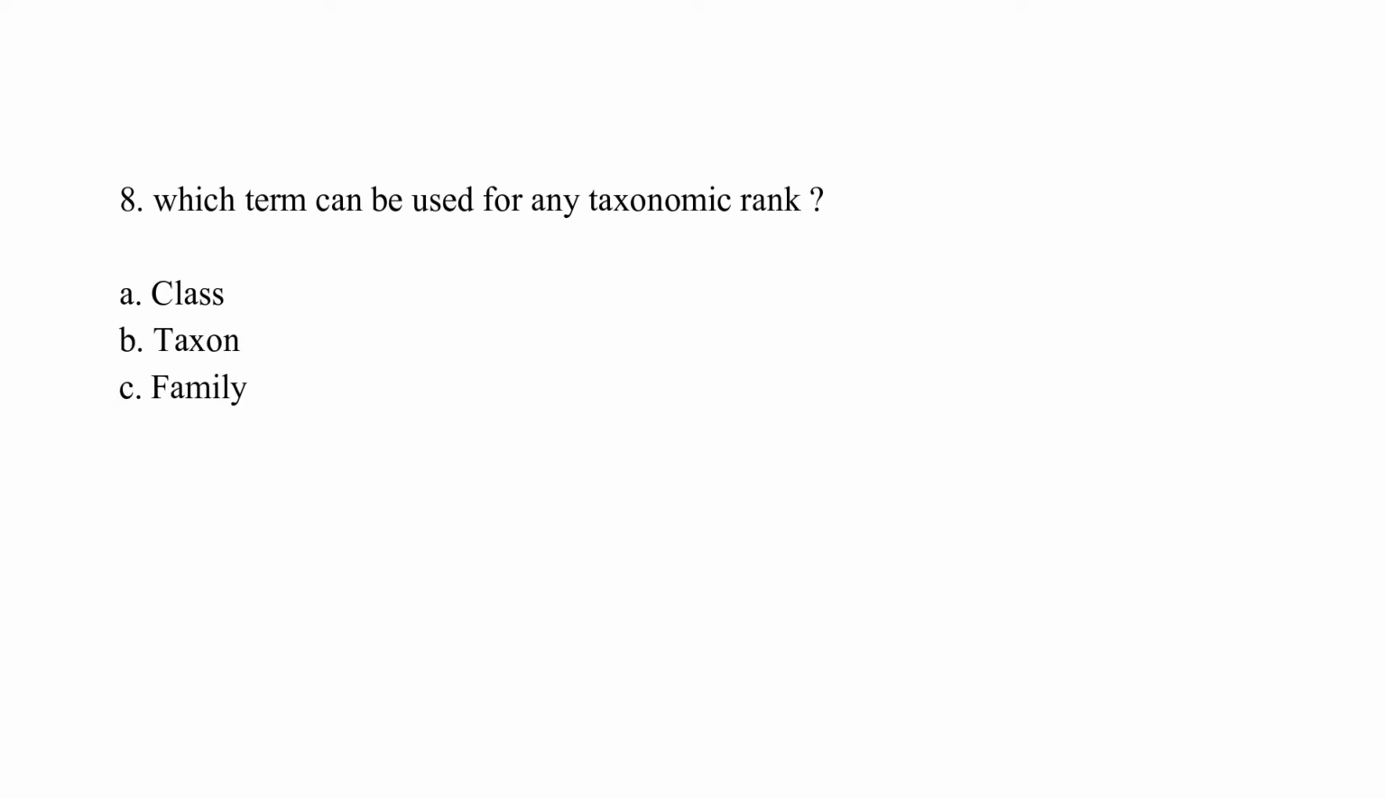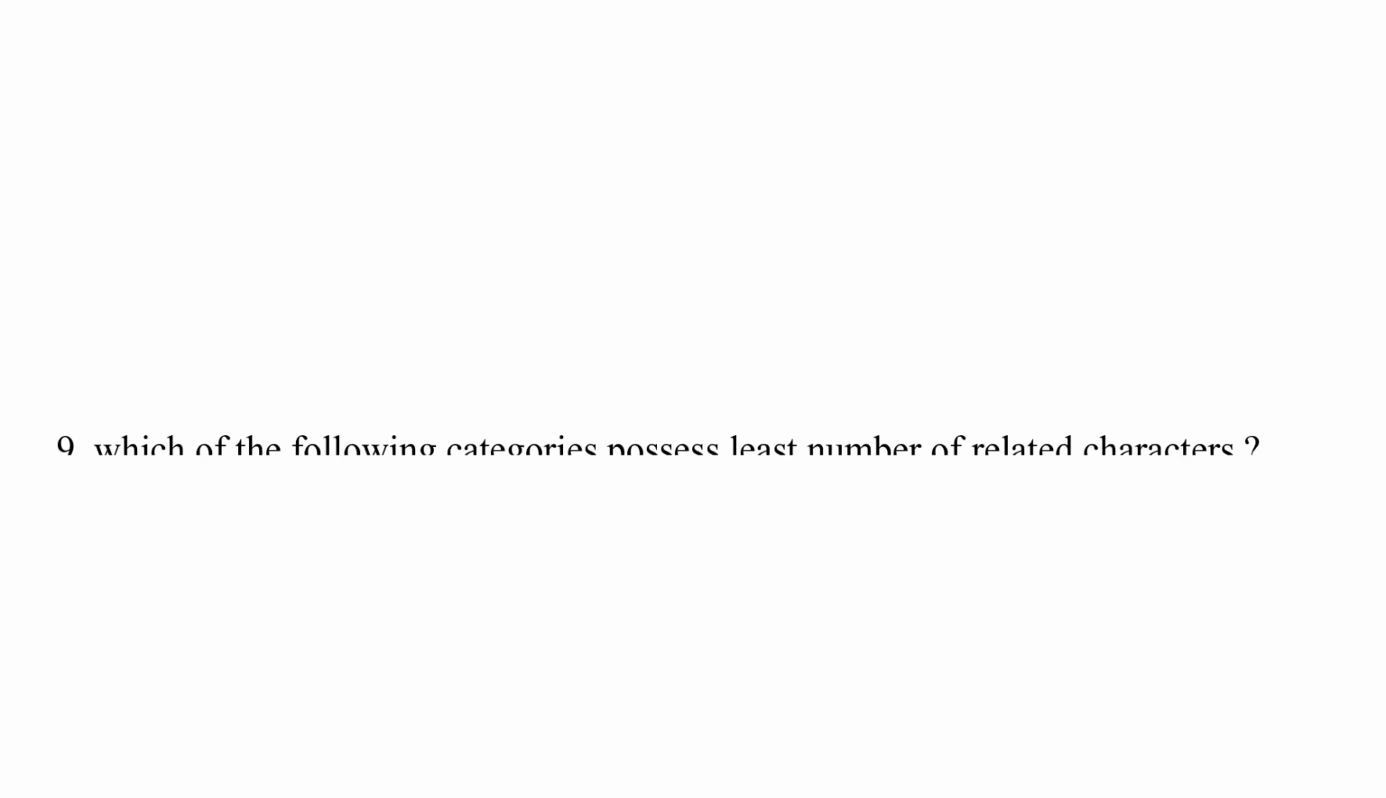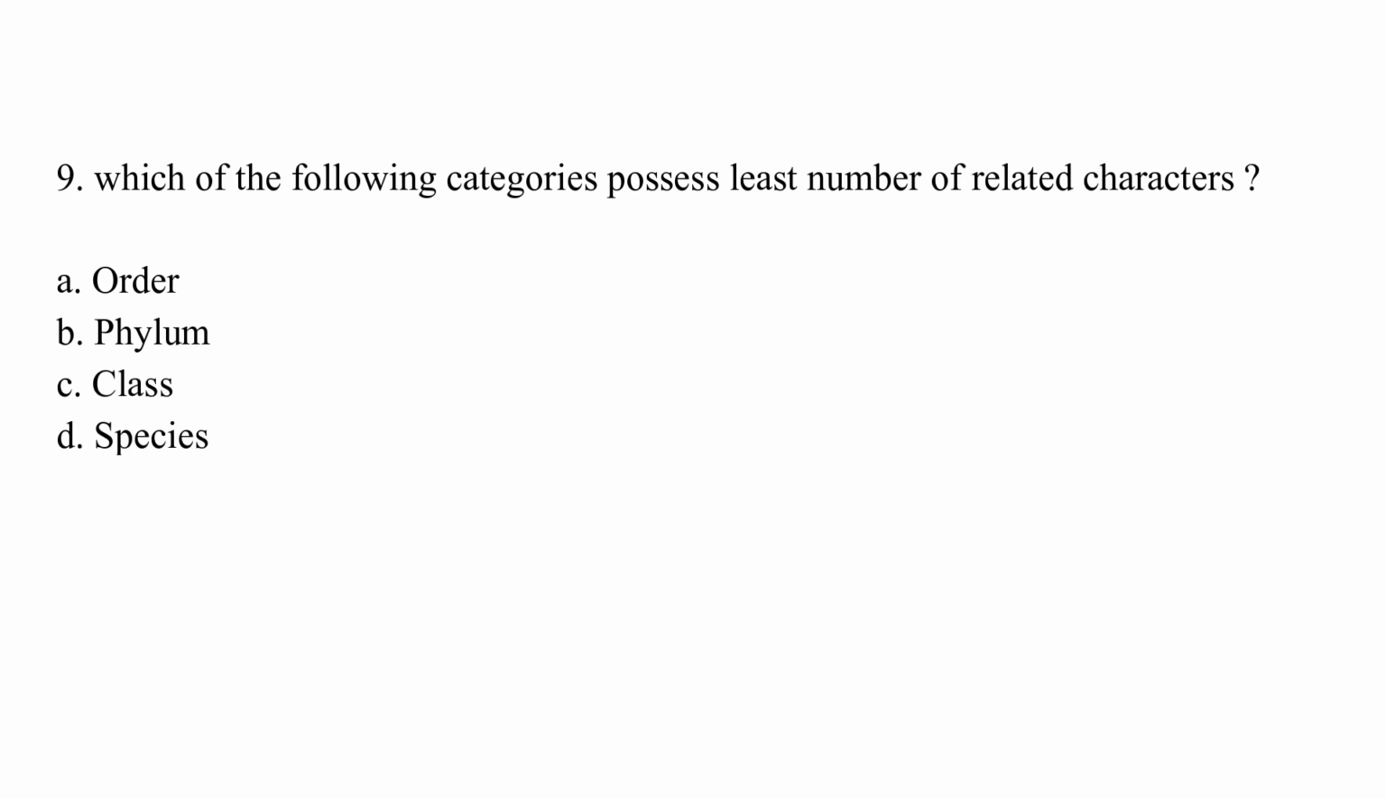Which term can be used for any taxonomic rank? Option A, class; option B, taxon; option C, family; option D, cohort. The correct answer is option B, which is taxon. Which of the following categories possesses the least number of related characters? Option A, order; option B, phylum; option C, class; option D, species. The correct answer is option B, which is phylum.